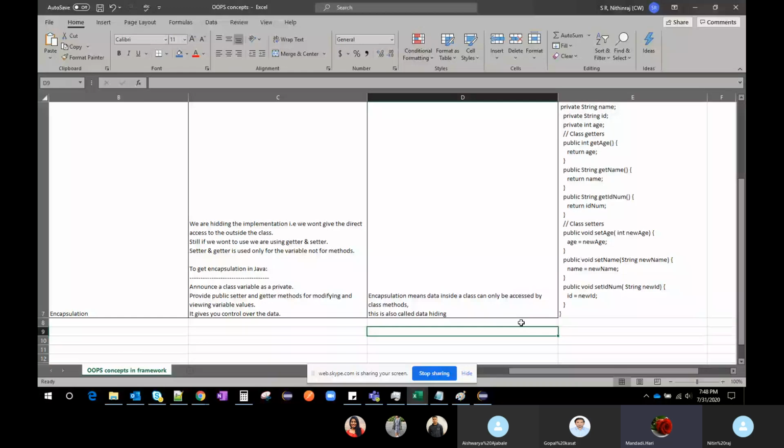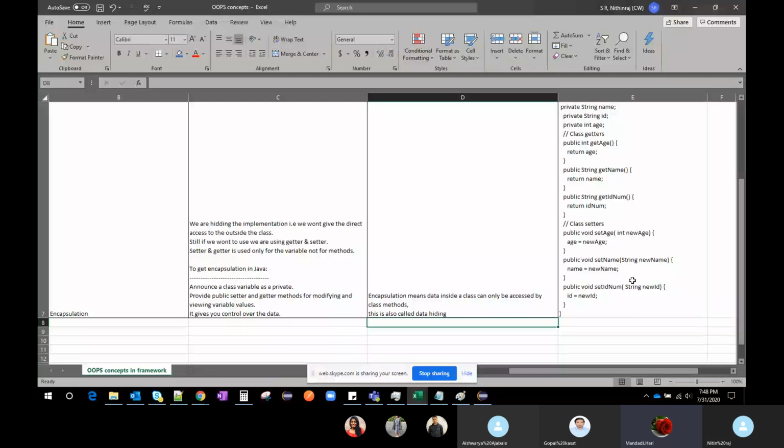Only a few people will have modification rights for the application. So you see, security is very high when you use encapsulation with getters and setters.